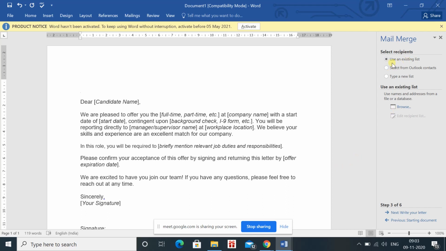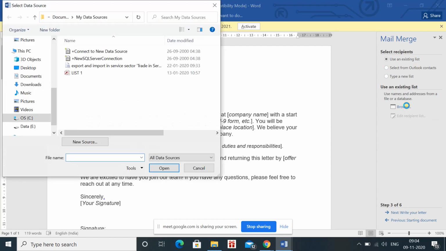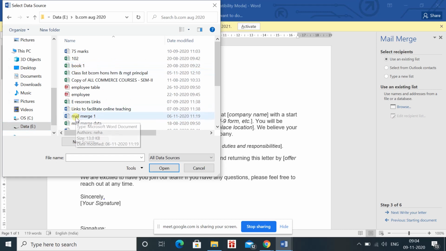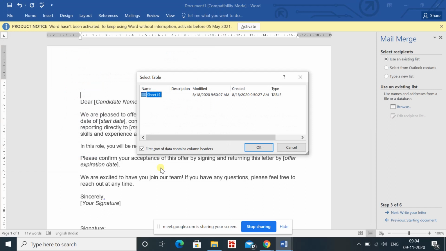So I can use an existing list and I can select the location. I can select the existing file by browsing it, so I have to click browse. I'm repeating, use an existing list. Whenever you are doing the mail merge, you can use the existing list, and in that, you have to browse the location. So when we talk about the location, I am using the mail merge data.